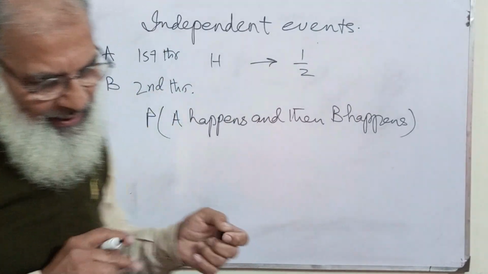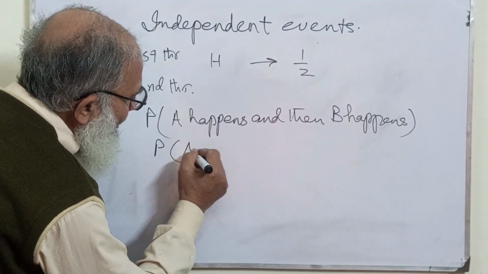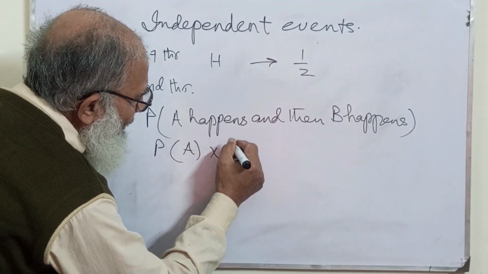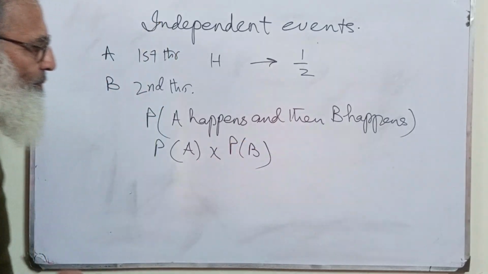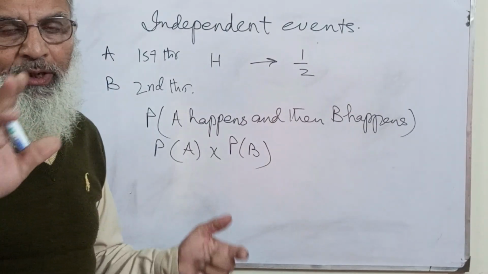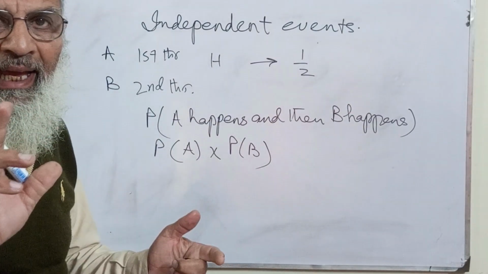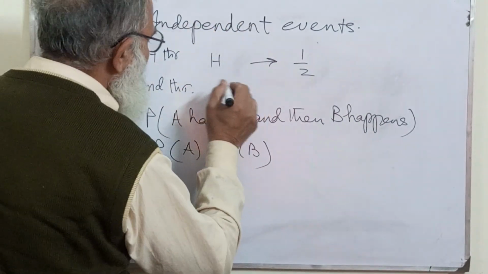And how will we write it? This will be written like this: P of A multiplied by, or you can say cross, P of B. Now there are two things, "or" and "and". These are very important.